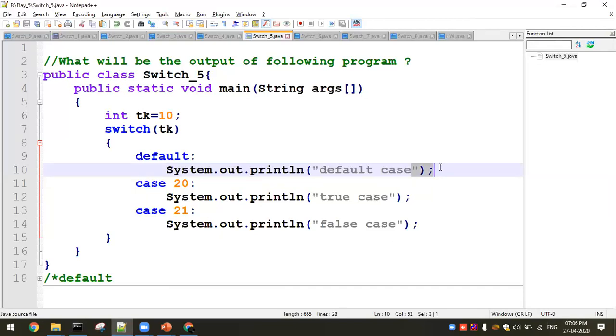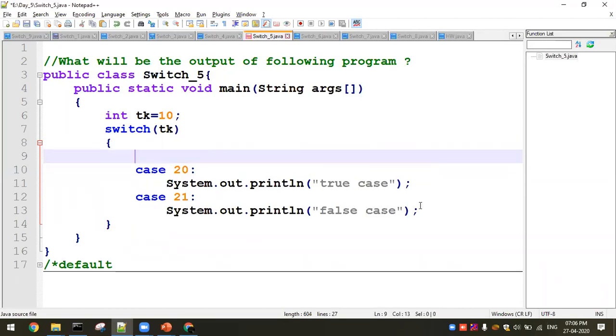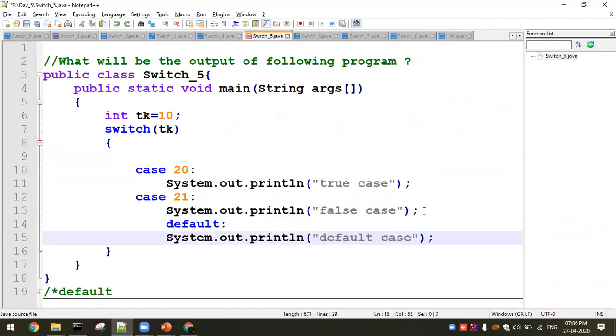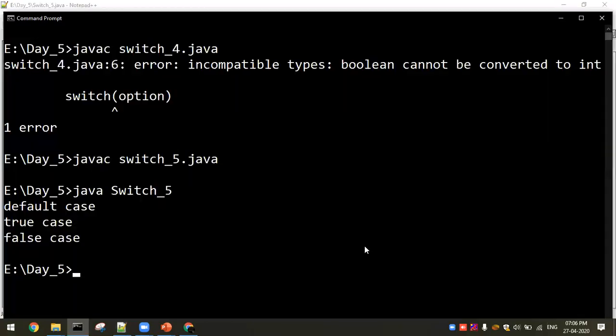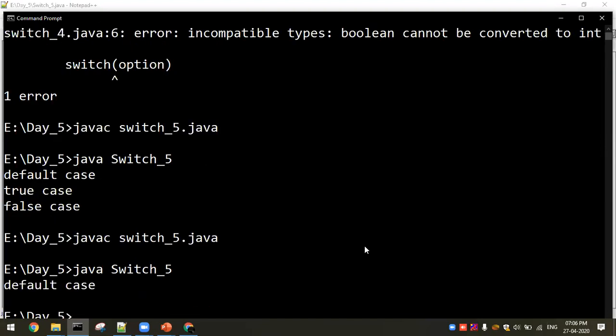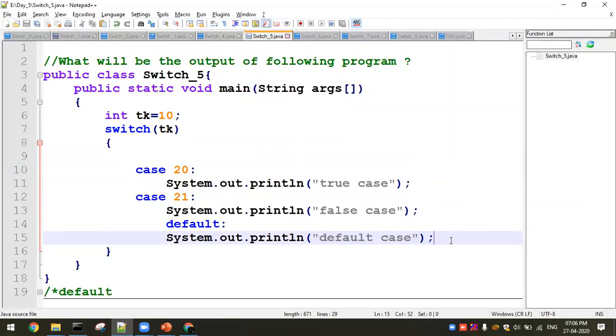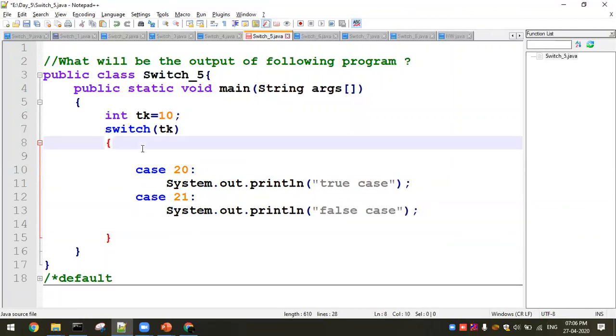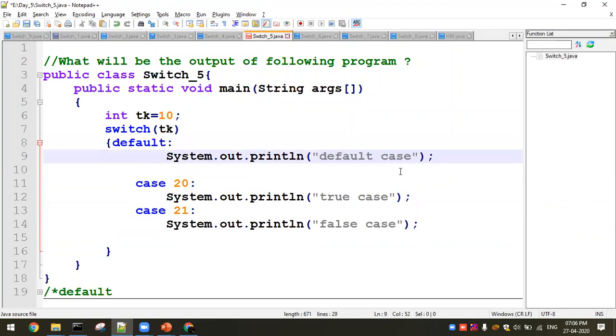That is why default is always given at the last, at the end of all the cases, or else you are supposed to give the break if you start with it in the beginning. So either you have to give it like this, so the default case alone will come, or else you can give it with the break.